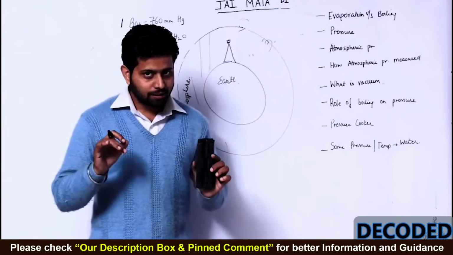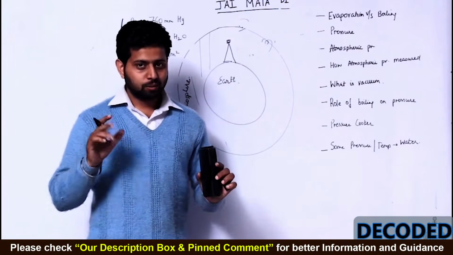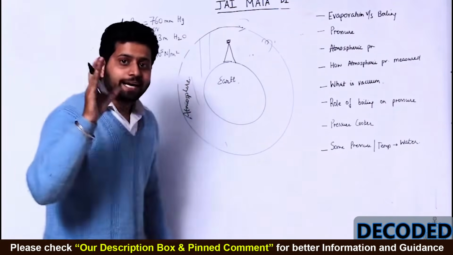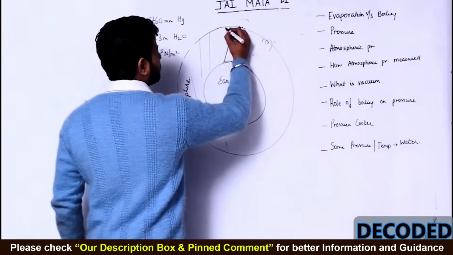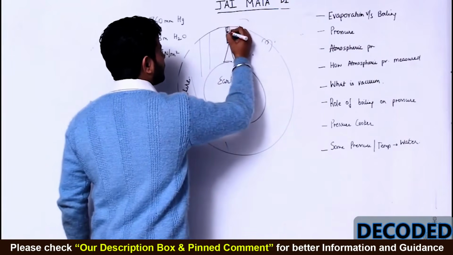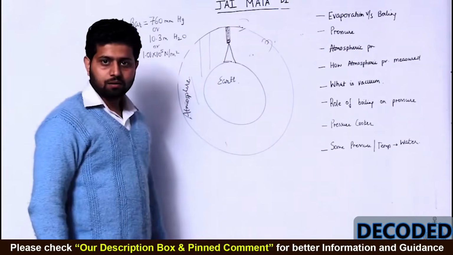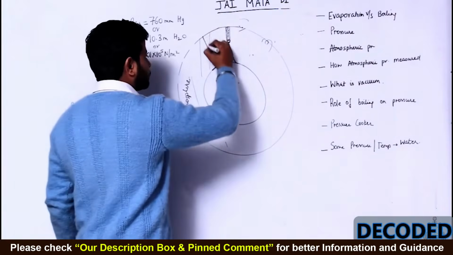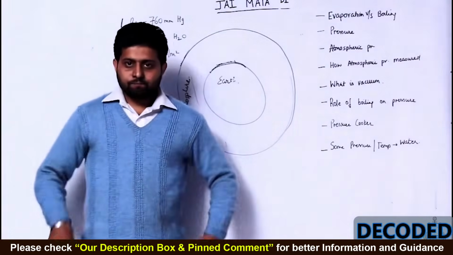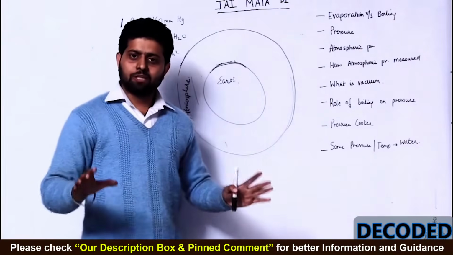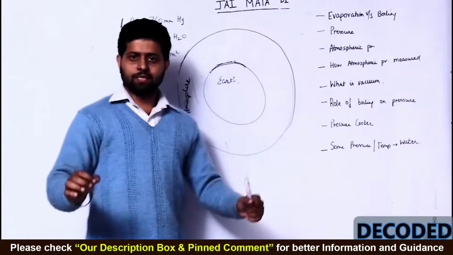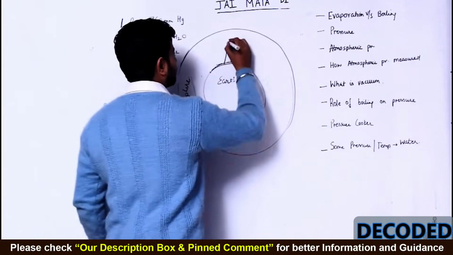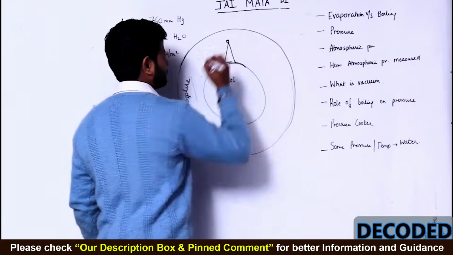Now I am taking a 5 seconds break. 1, 2. I hope you got the answer. Fine. Well guys, it will decrease. Why? Now only this much air column is acting on it. When you were standing at sea level, because this is sea, it was this much layer. Now guys, Praneeth Mehta one day decided, I want to become a mountaineer. So if I have to become a mountaineer, I will climb Mount Everest. And Praneeth Mehta climbed Mount Everest, and then one day he was sitting over here.